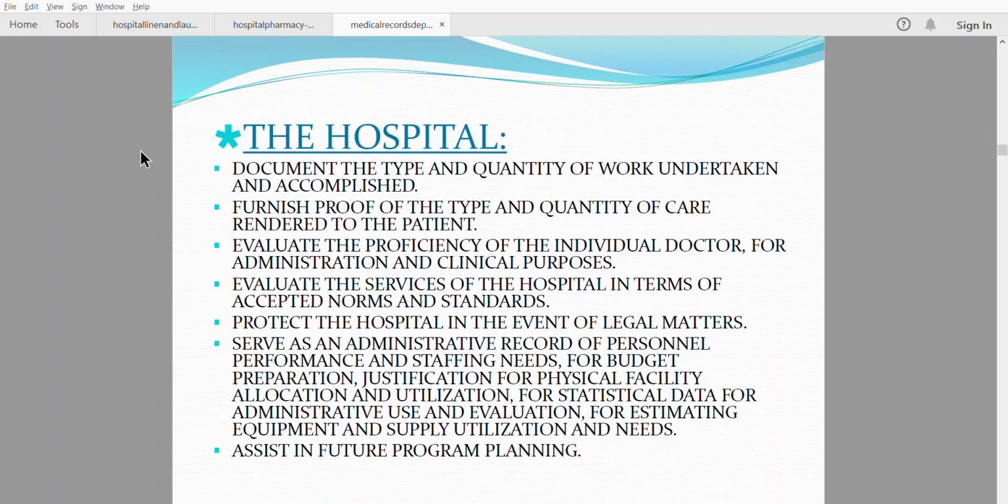The hospital: document the type and quantity of work undertaken and accomplished. Furnish the proof of the type and the quantity of care rendered to the patients. Evaluate the proficiency of the individual doctors for administrative and clinical purposes. Evaluate the service of the hospital in terms of accepted norms and standards. Protect the hospital in the event of legal matters. Serve as an administrative record. Assist in future program and planning.